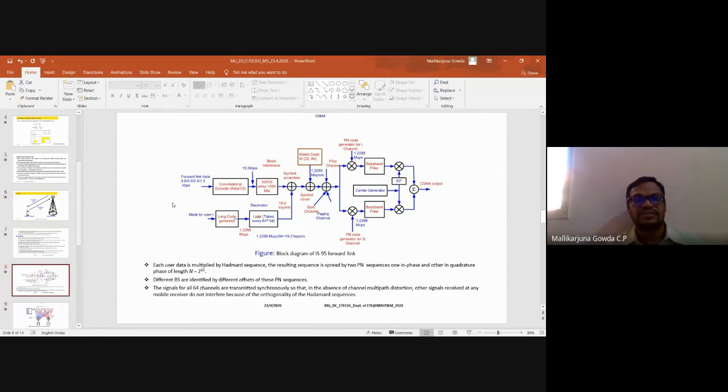So here, a convolutional encoder with a code rate of 1/2 is used. What do you mean by a coding rate? Any idea? Here I said coding rate is 1/2. Can anyone answer? Coding rate is 1/2 means what?